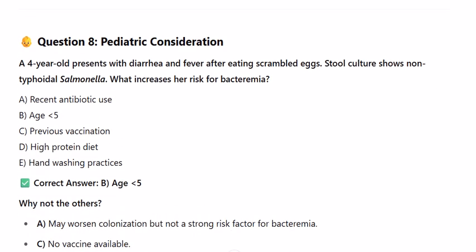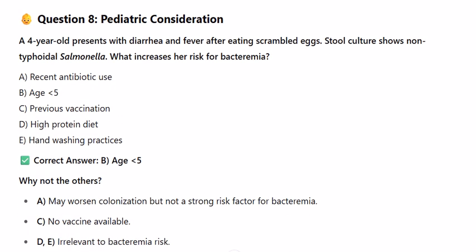Question 8. Pediatric consideration. A 4-year-old presents with diarrhea and fever after eating scrambled eggs. Stool culture shows non-typhoidal Salmonella. What increases her risk for bacteremia? A. Recent antibiotic use. B. Age under 5. C. Previous vaccination. D. High-protein diet. E. Hand-washing practices.